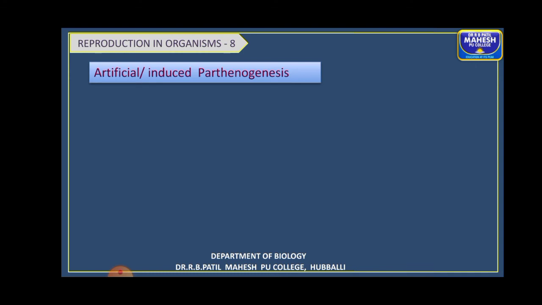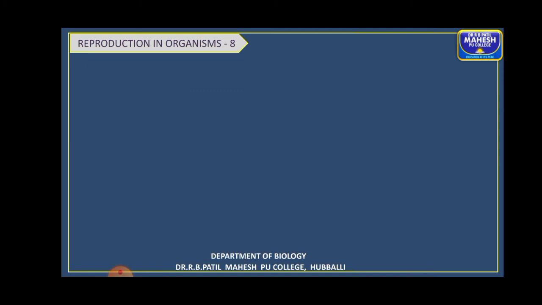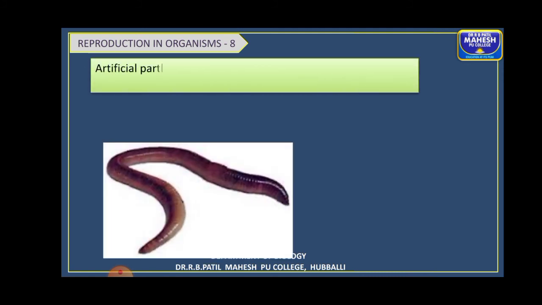Next, coming to artificial or induced parthenogenesis, as I told you. In this type of parthenogenesis, the eggs are induced to develop artificially in laboratory conditions. The egg develops into a complete individual by artificial stimulation. It might be induced by physical as well as chemical stimuli. So that is said to be artificial parthenogenesis.